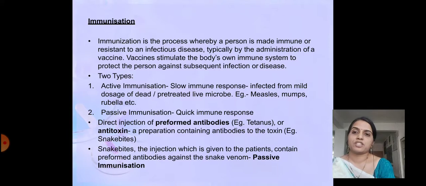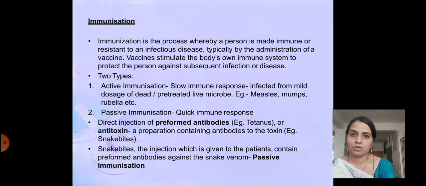Second is passive immunization. It is a quick immune response shown in this practice: direct injection of preformed antibodies. For example, tetanus, also known as TT, or antitoxin, a preparation containing antibodies to the toxin. Example, snake bite.